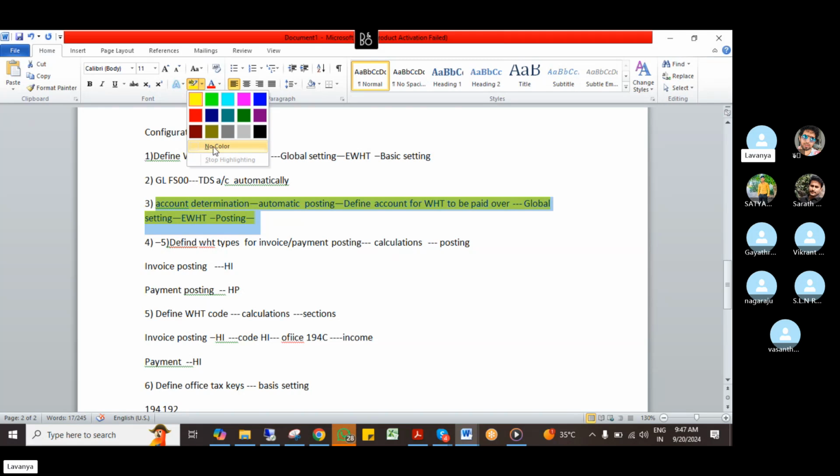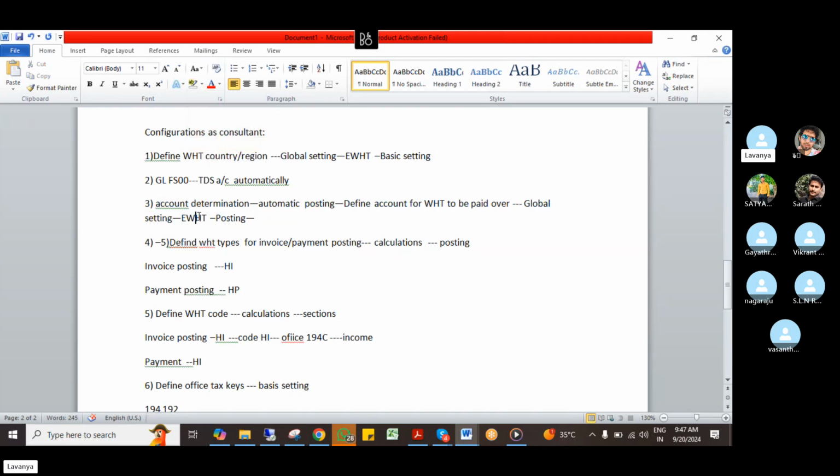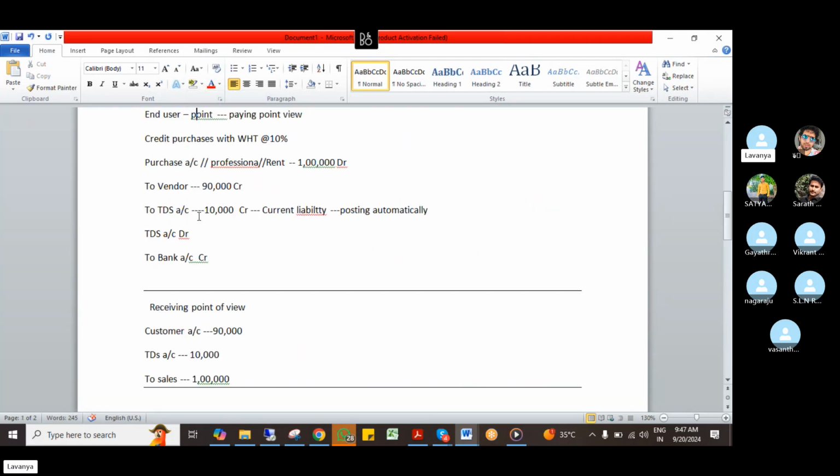Done. No color. So by saying this entry, what we did first was the configuration where we calculated the GLs, and the second configuration is that we did the account determination, automatic postings. TDS is coming automatically. For that we did these 7 configurations. So if I see this, what do I have to do? I have done all these configurations, right?